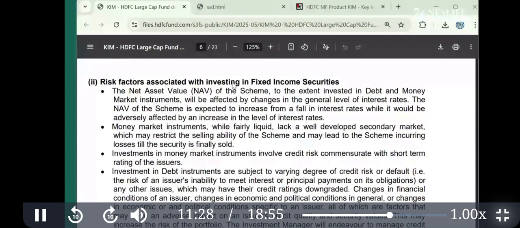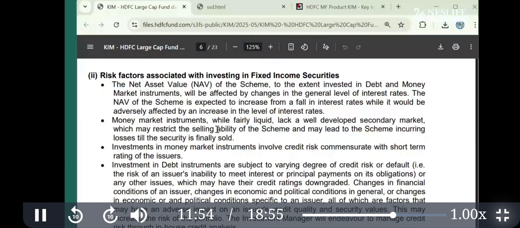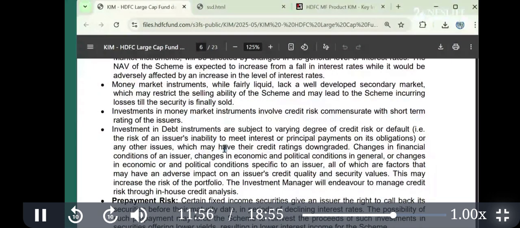Now, as the scheme is investing 20% into debt and other products, details about risk in the debt products are also mentioned here. So what are the risks? A change in interest rates can cause a change in the NAV. Then again, liquidity will be a problem. So liquidity is another risk. Then there is another risk called credit risk. If they buy bonds and the company where they have invested does not make a payment, it is called credit risk.